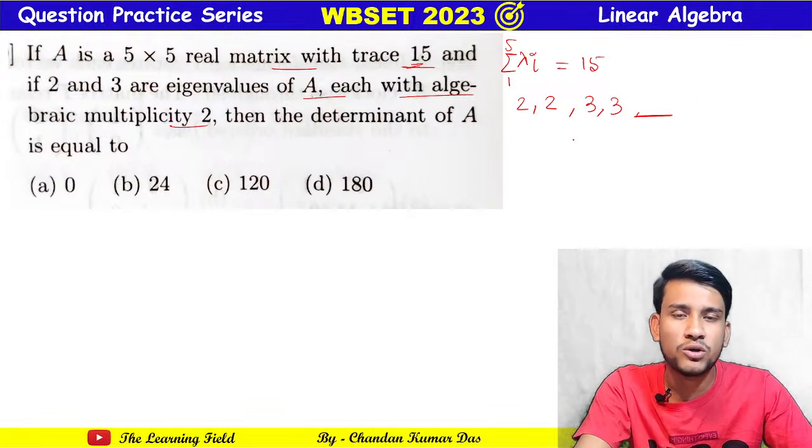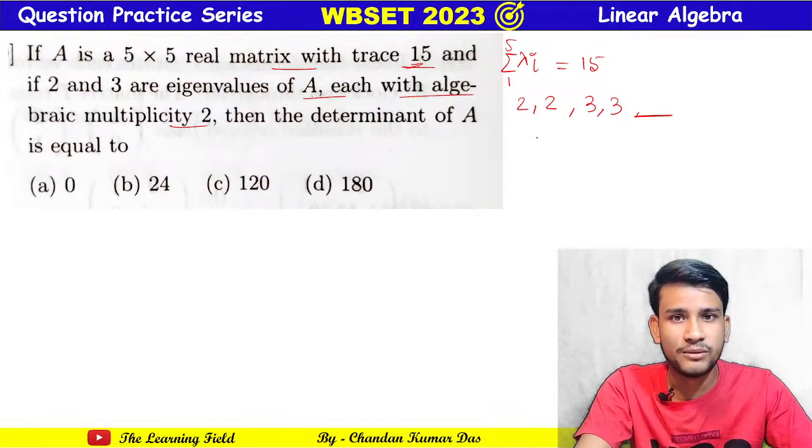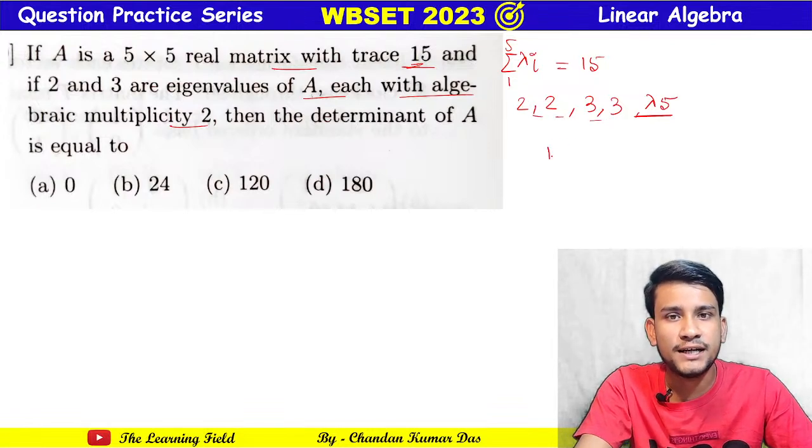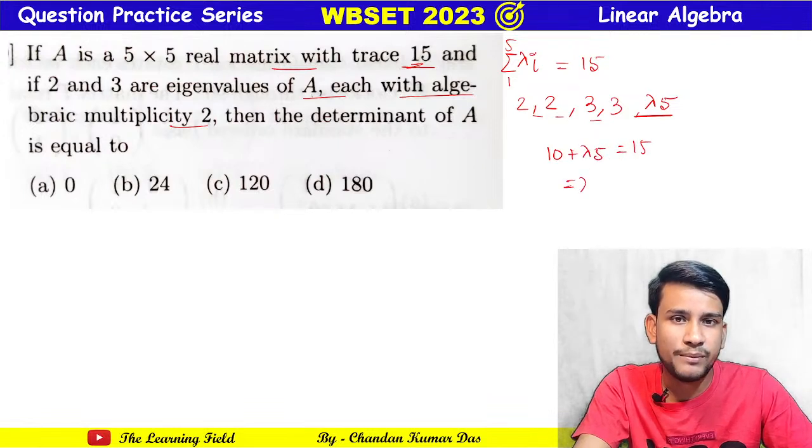The sum of eigenvalues is equal to the trace, so 2 plus 2 plus 3 plus 3 is 10, and 10 plus lambda 5 equals 15. So lambda 5 equals 5.